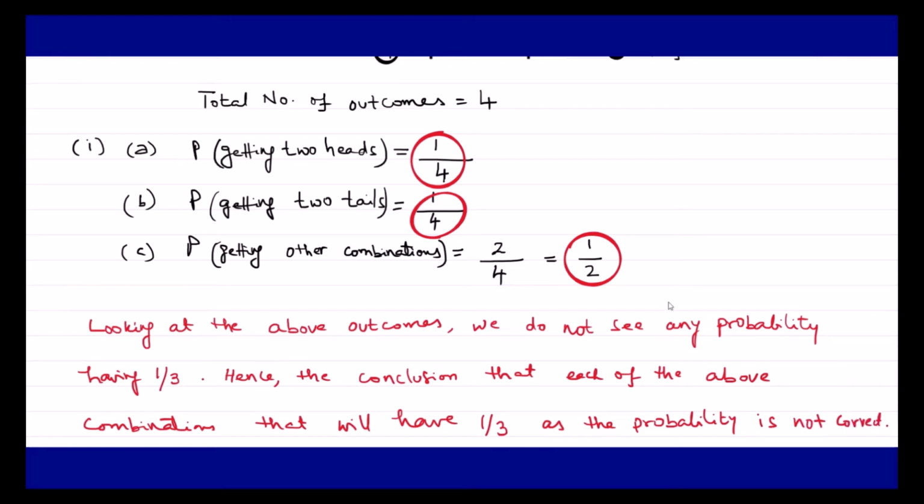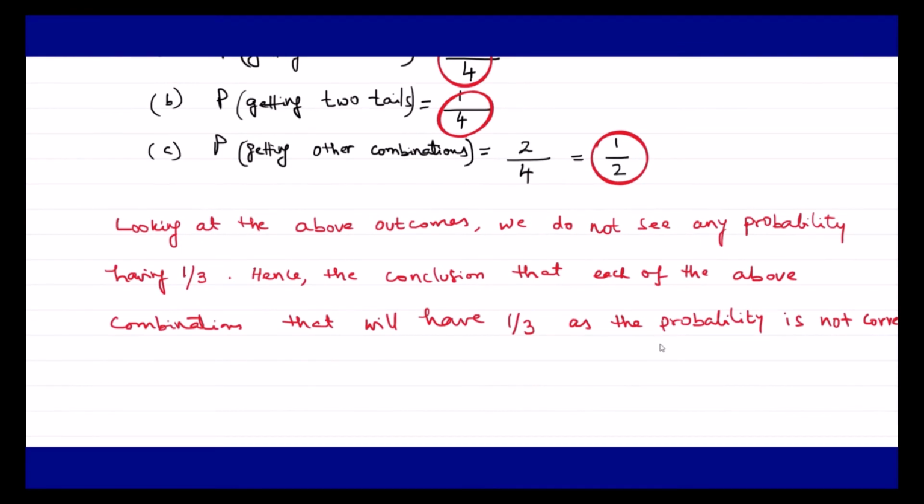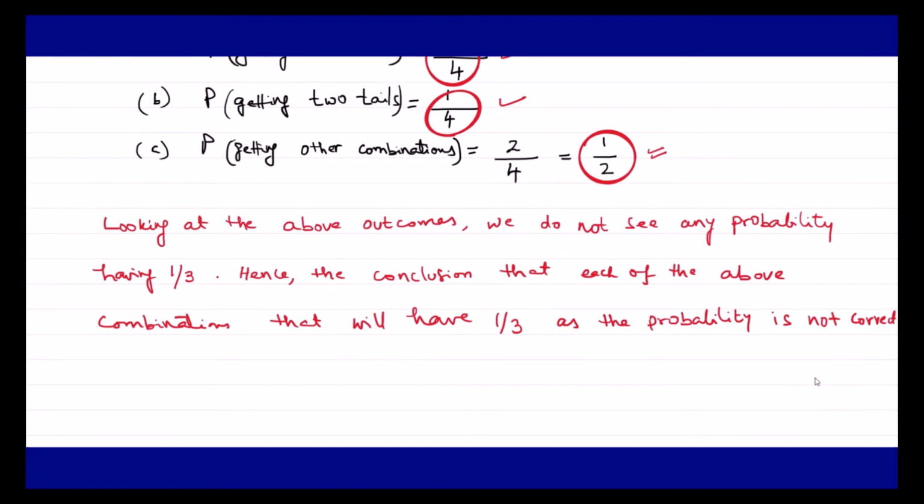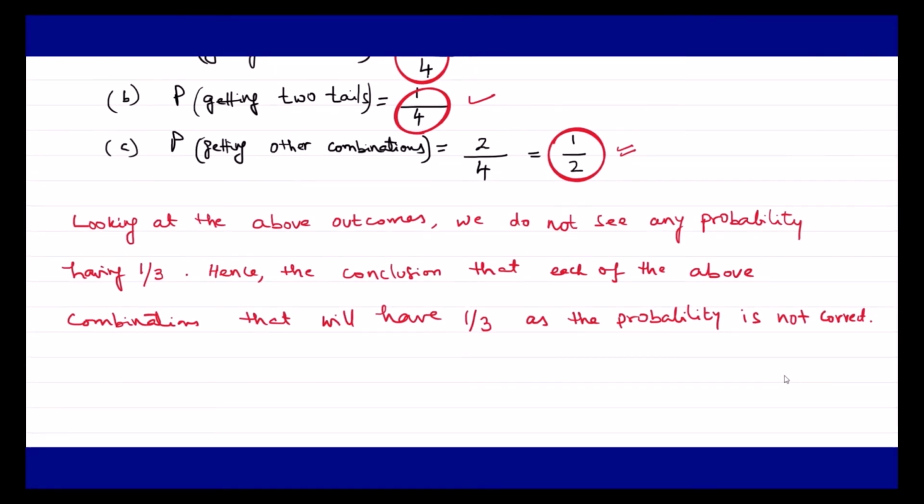Hope guys you understood the first part of the question. From the first part we concluded that, getting 2 heads we got 1 upon 4, getting 2 tails we got 1 upon 4 again, and getting other combinations, either head tail or tail head, we got 1 upon 2. So looking at the above outcomes we do not see any probability having 1 upon 3. Hence the conclusion that each of the above combinations will have 1 upon 3 as the probability is not correct. This is what we have written here as our concluding answer.